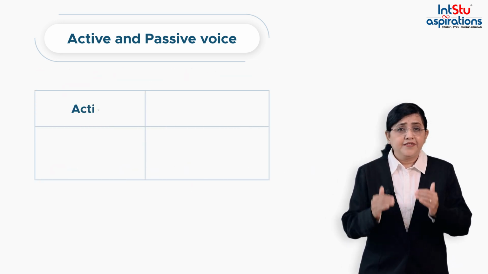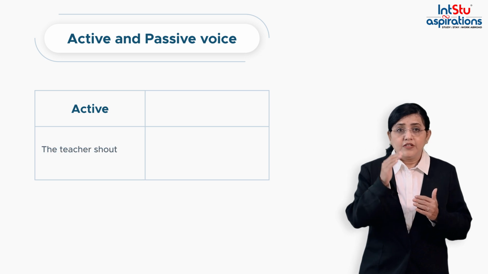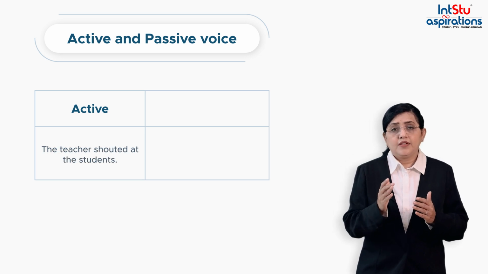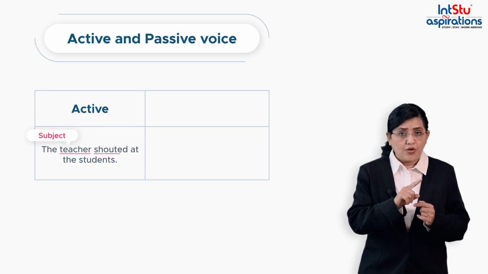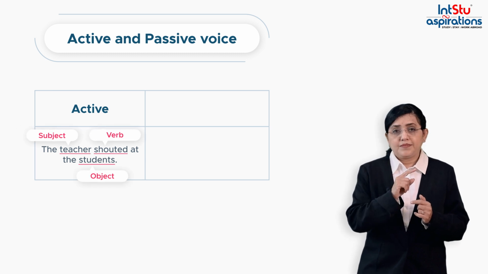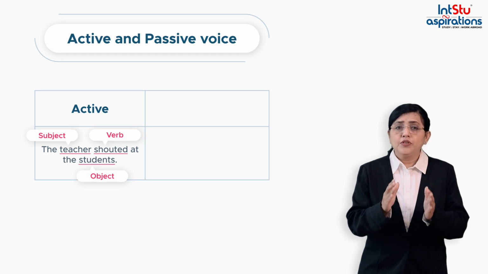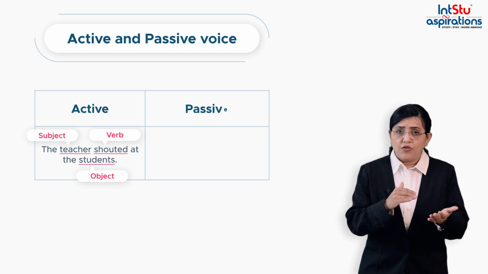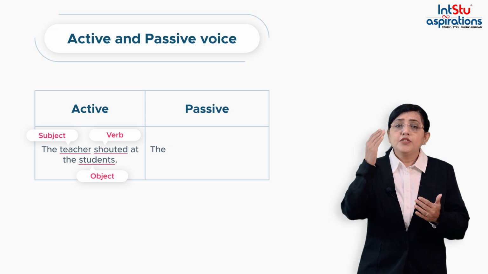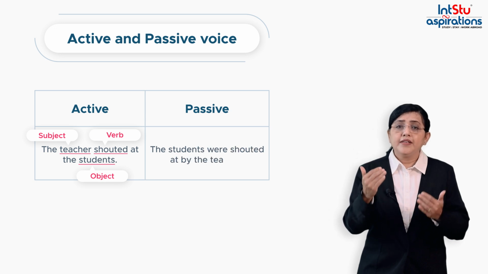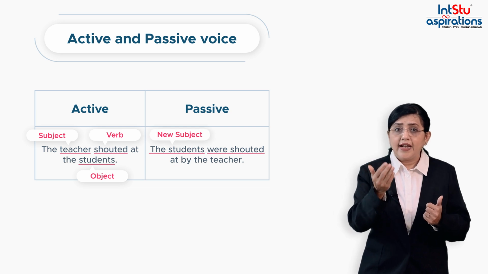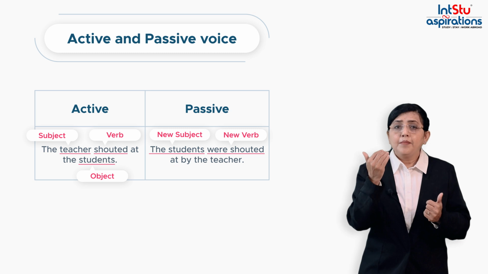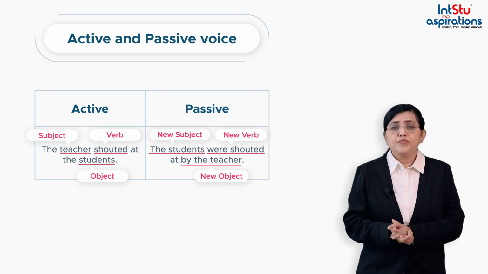Let us look at the active sentence. The teacher shouted at the students. Here, the subject is teacher, the verb is shouted, and the object is students. Now, if you want to turn this sentence into passive voice, then the sentence will be the students were shouted by the teacher. What happens here? The students is our new subject, were shouted is our new verb form, by the teacher is our new object.